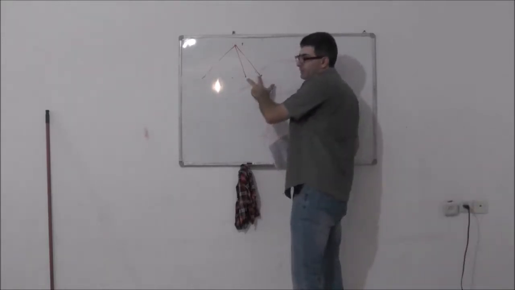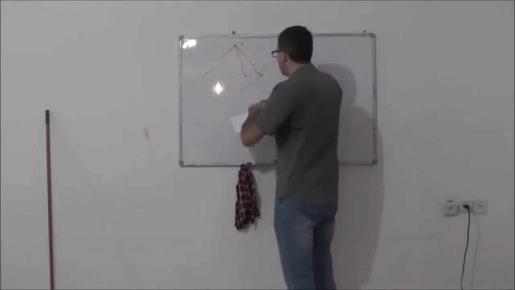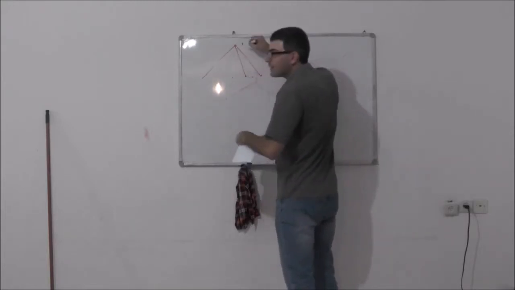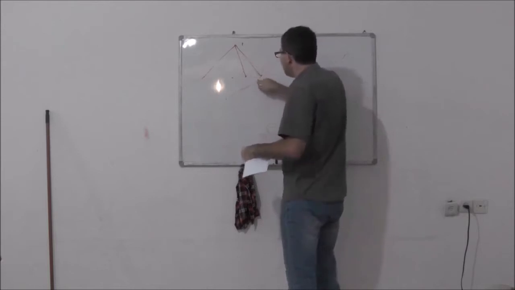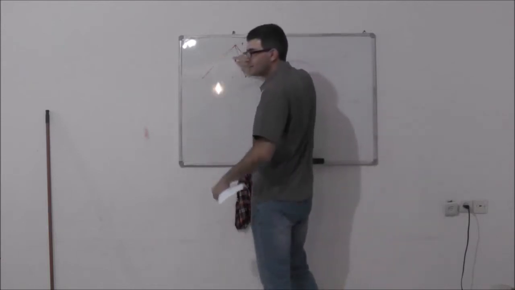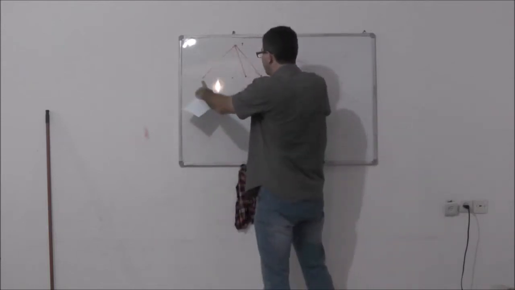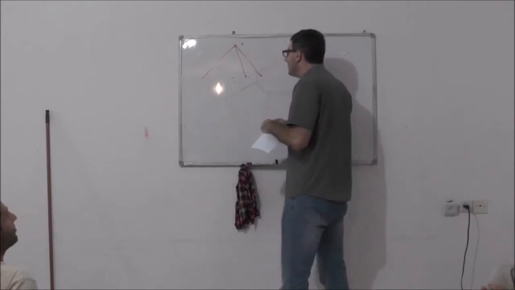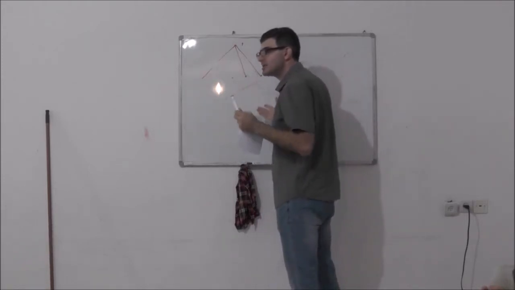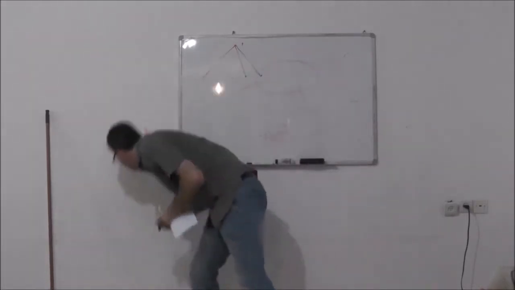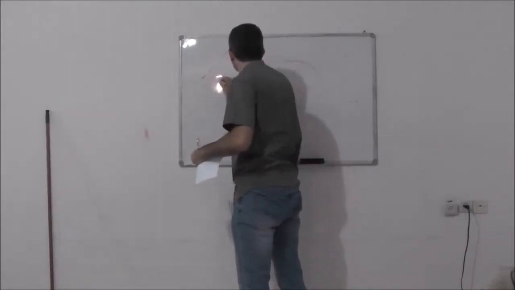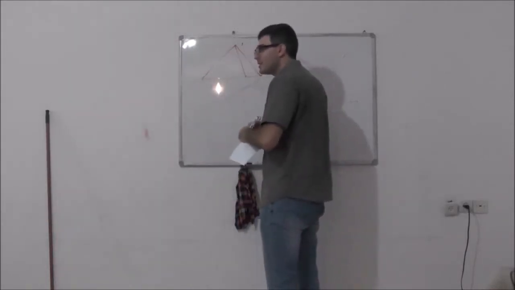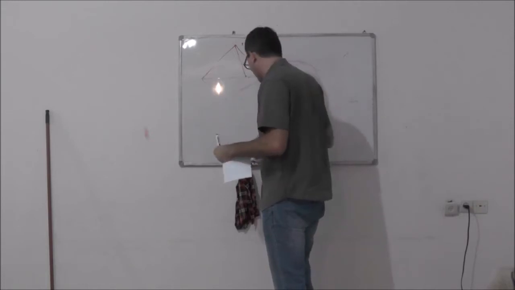Now, let's look at those 3 people. If any pair of them are friends, then we close a triangle. So if they are friends, then we have a triangle where every 3 are friends. And if they are friends, again we have a triangle where this and this are friends. So the only case left is that all 3 of them are strangers. But if all 3 of them are strangers, then we have a triangle which is black. So at least one of the cases will be true.